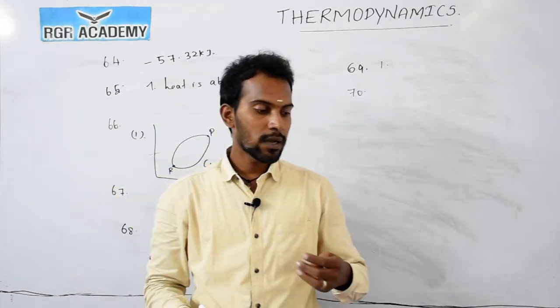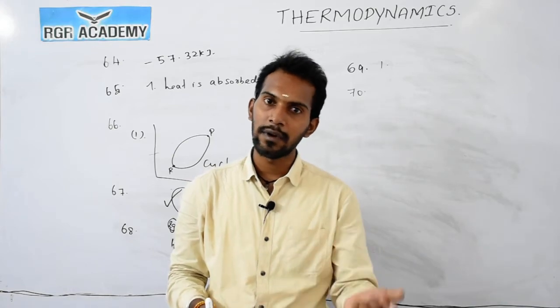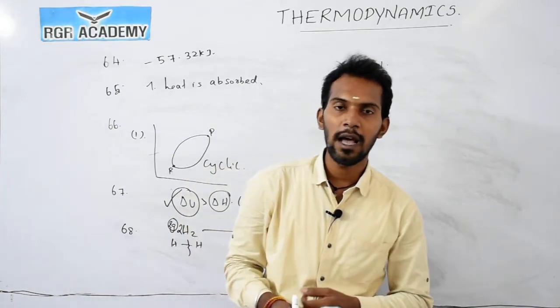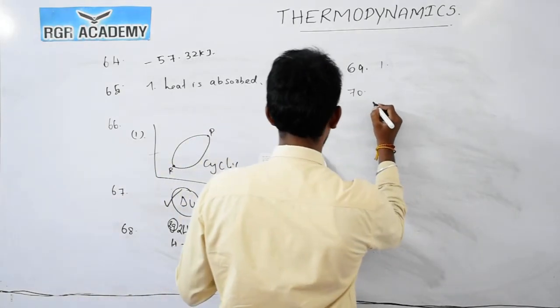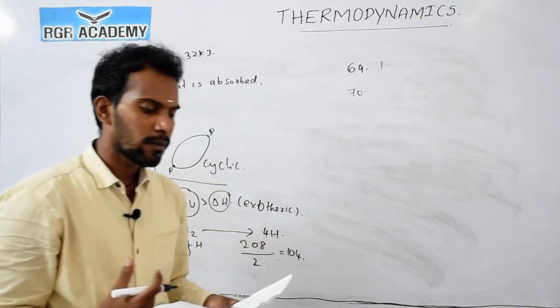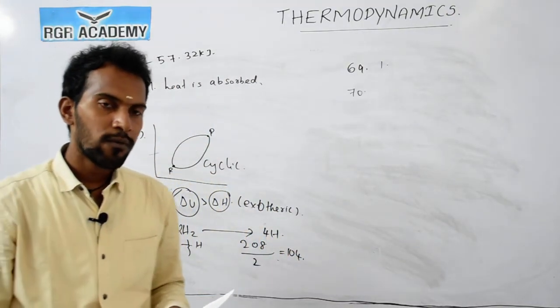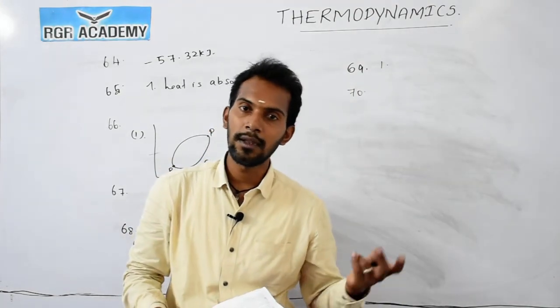The randomness of a gas is very high compared to liquid or solid. When one phase gets converted into another phase, the entropy will increase.